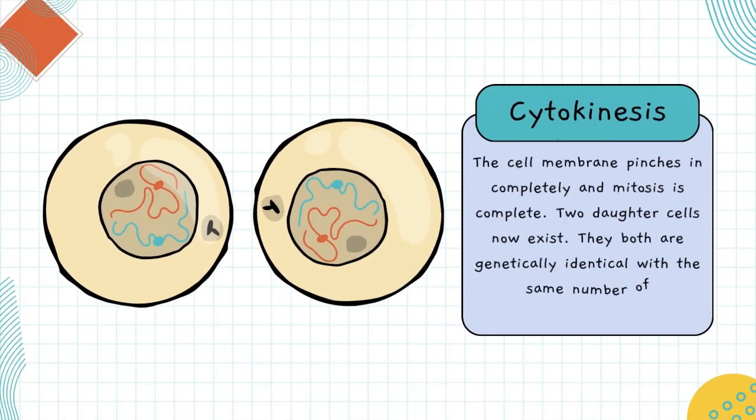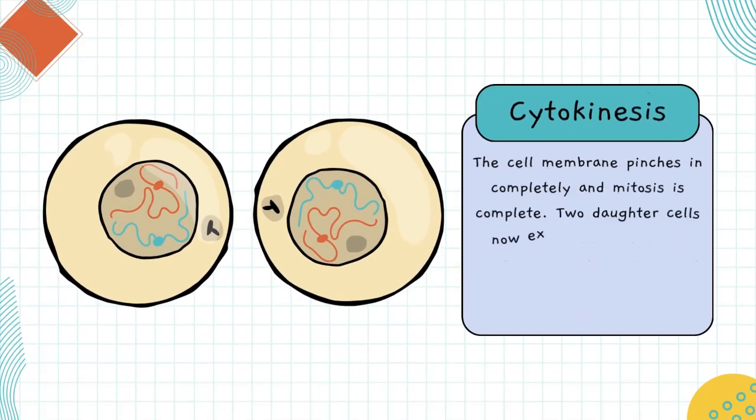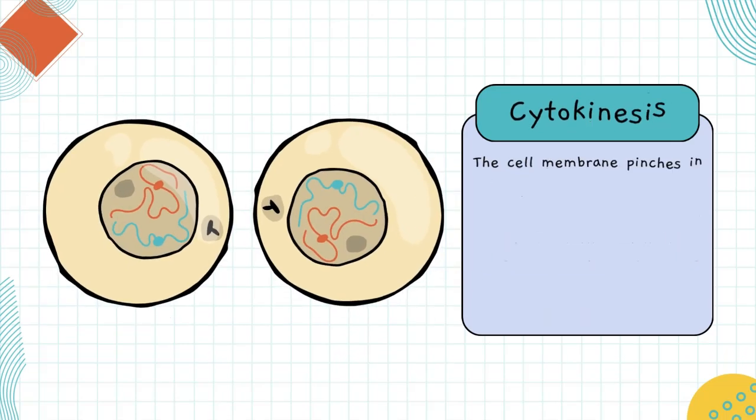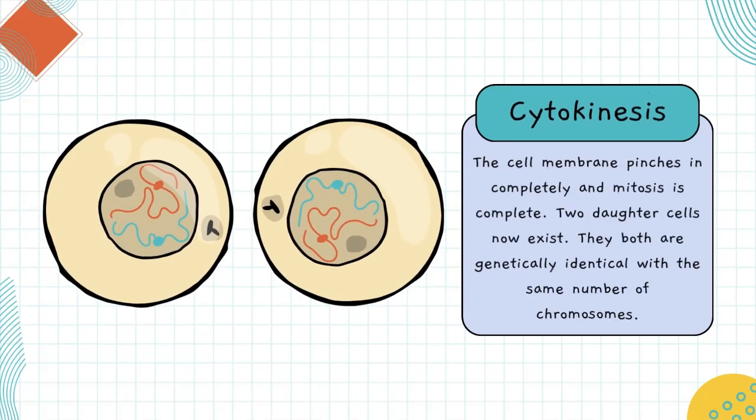Cytokinesis. The cell membrane pinches in completely and mitosis is complete. Two daughter cells now exist. They are both genetically identical with the same number of chromosomes.